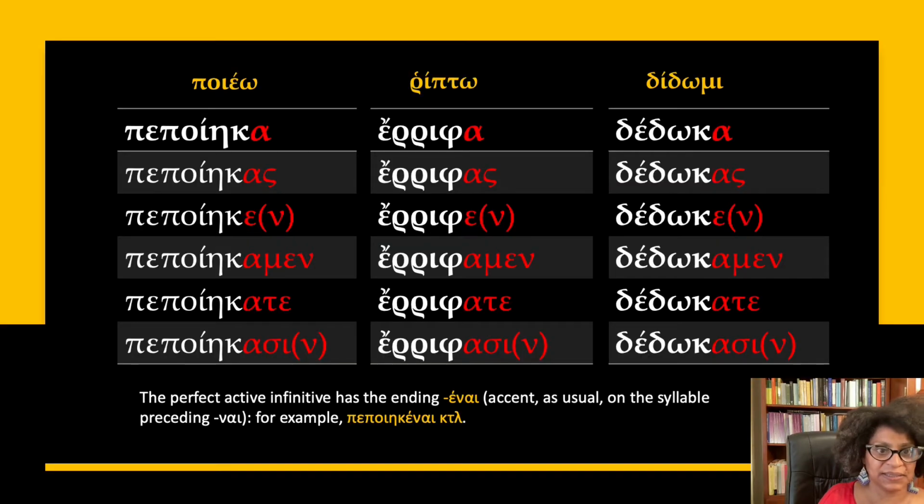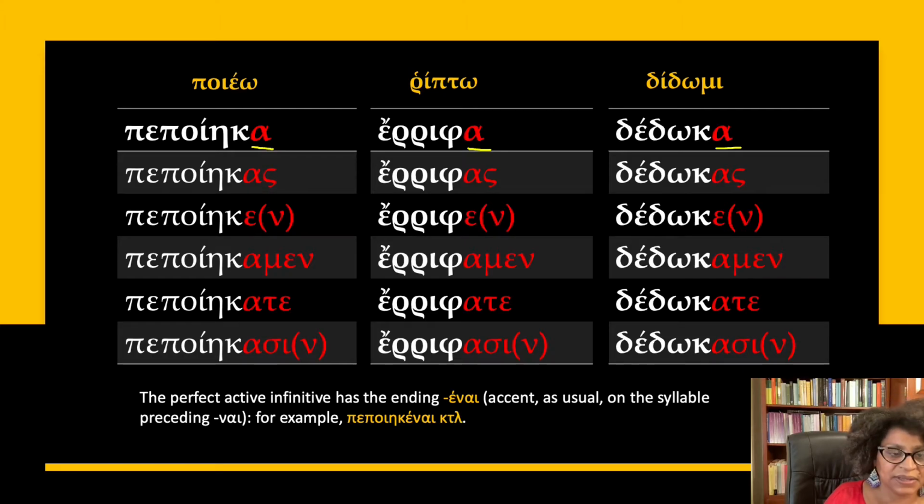So here we can conjugate some verbs. Here we have poieo, ripto, and didomi. Here we can see our principal part with the alpha, first person, and then we see the conjugated endings: a, as, e, amen, ate, asi. So pepoika, pepoikas, pepoike, pepoikamen, pepoikate, pepoikasi. Erifa, erifas, erife, erifamen, erifate, erifasi. Dedoka, dedokas, dedoke, dedokamen, dedokate, dedokasi.